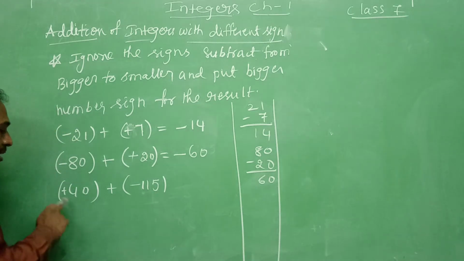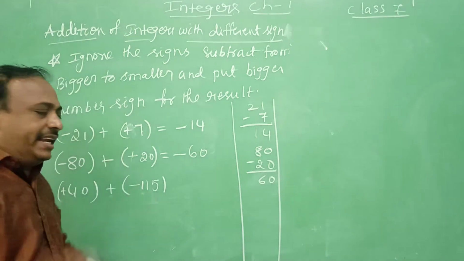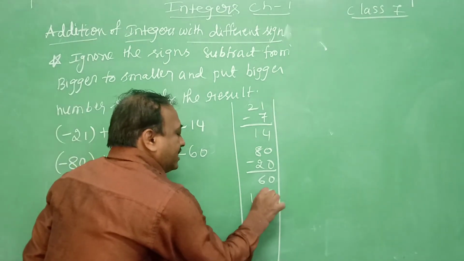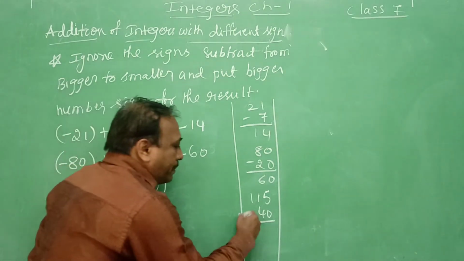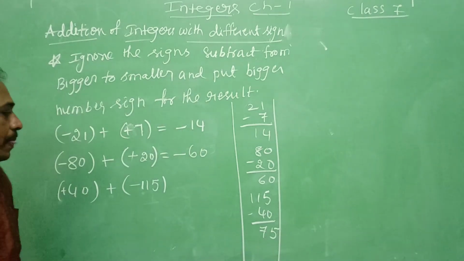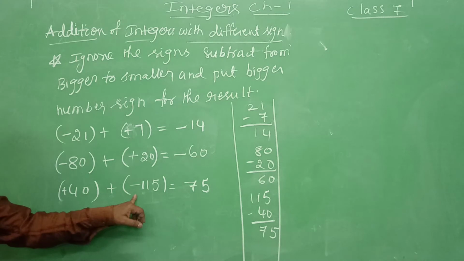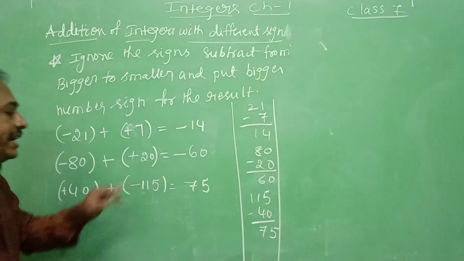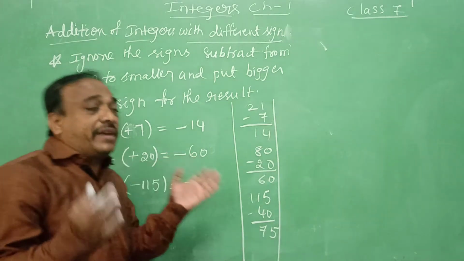Next, plus 40 plus minus 150. Observe it. Plus 40 plus minus 115. Ignore the sign. Write the bigger number and subtract the smaller number. So 115 minus 40 is 75. You write the answer 75. And the bigger number is 115, which has the minus sign. So minus 75.